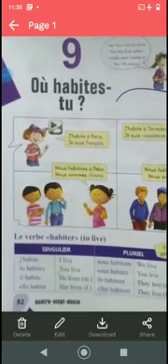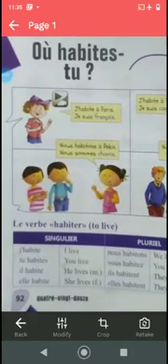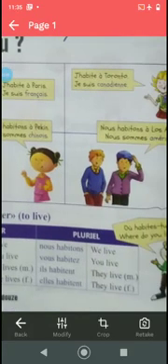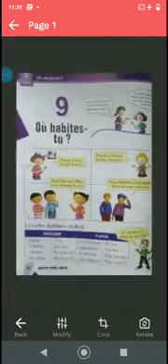Now here you are going to learn the verb, le verbe habiter, to live. It is the same as the er verbs we have done, but one thing you have to know: as the h is silent and it is followed by a vowel, you have to drop the e of je and make it j apostrophe. So it will be j'habite, tu habites, il habite, elle habite, nous habitons, vous habitez, ils habitent, elles habitent. Since you are learning habiter, to live, this verb has been included in the chapter.